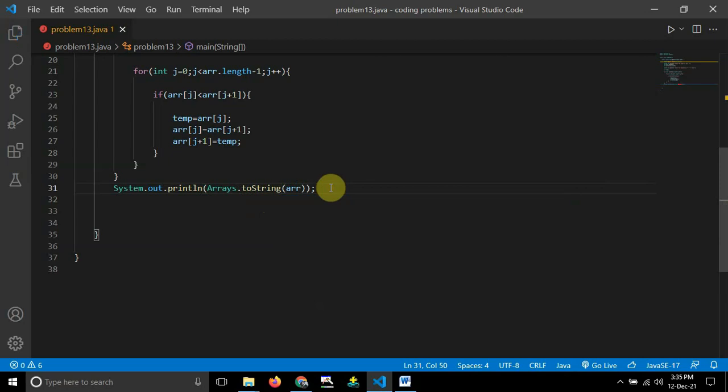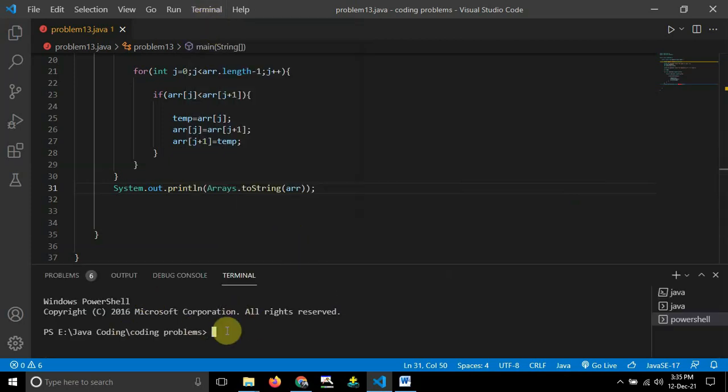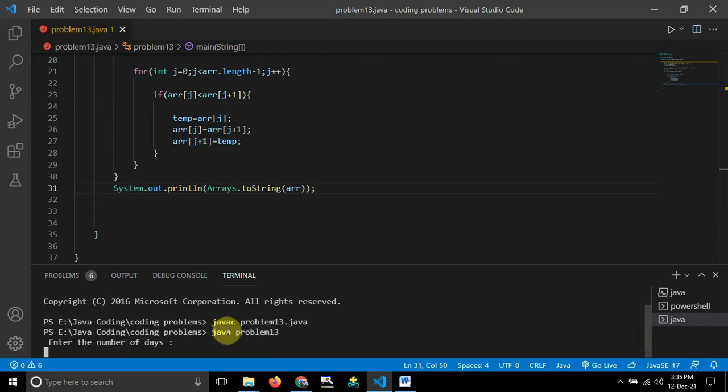If you want to check the output, you can just run this one and try to see. I'll open a new terminal over here. So javac Problem13.java, compile this thing. And then java Problem13, run this thing.